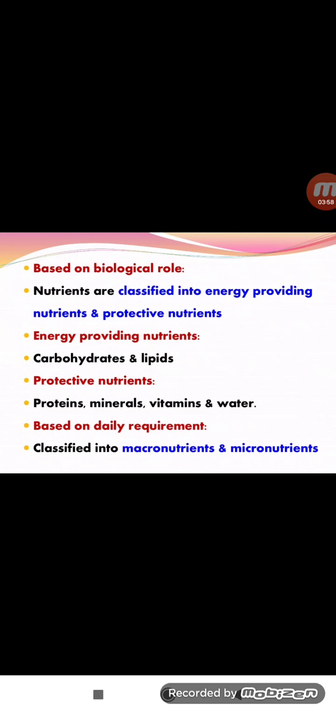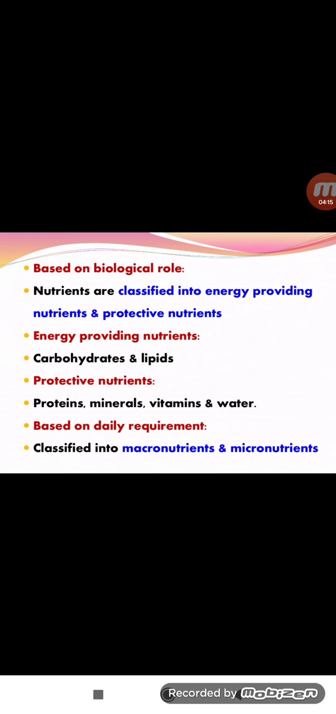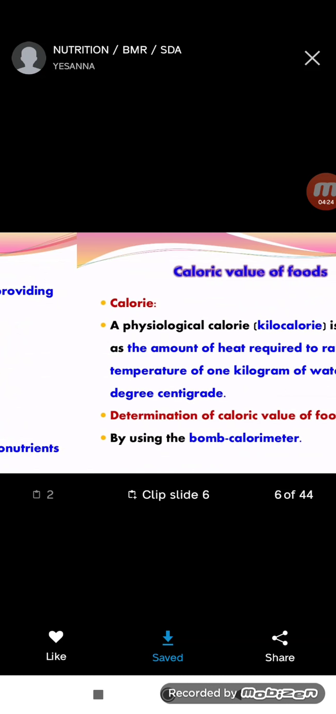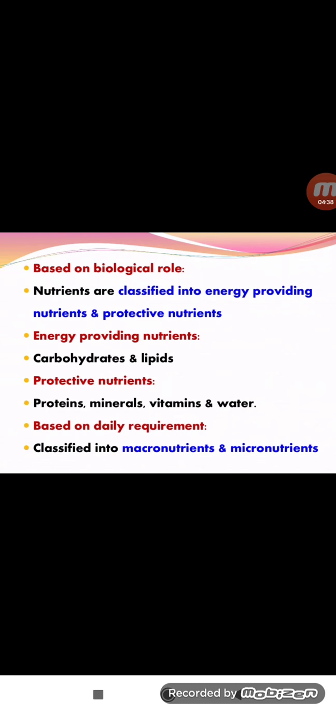So the first classification is based on energy: it is divided into 2 types, energy providing and protective nutrients. Based on chemical nature, it is classified into 6 types. And the third classification is based on daily requirements, which has 2 types: macronutrients and micronutrients. Depending upon the utilization of nutrients in a day, how much of nutrients are utilized per day, it is divided into 2 types: one is macro, another is micro.